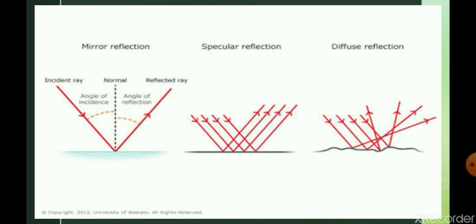So from these two diagrams you can see that in regular reflection the light rays can be made to meet at a point, but in diffuse reflection the light rays never meet at a particular point.